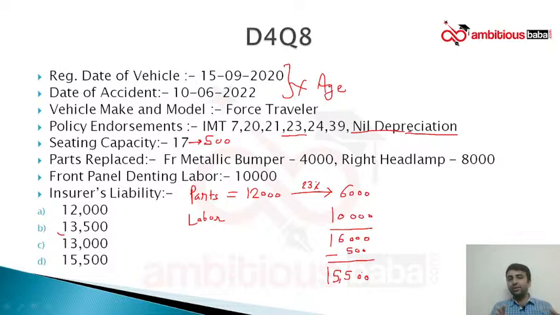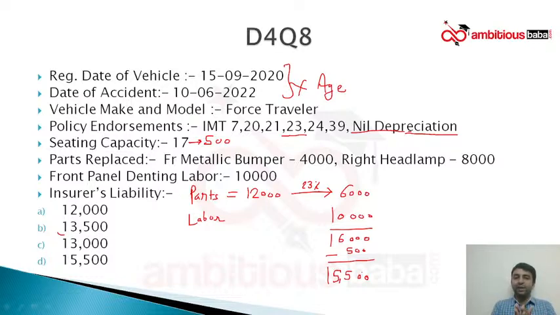Why deduction if there is nil depreciation? It is because your organization has filed the nil depreciation cover in a different manner. There is one organization which allows the reimbursement of this deduction also. Okay, so do not get confused. There are covers like ABC. So do not get confused. What I am teaching is not matching with practical. It is not like that. What I am teaching is absolutely as per the motor tariff.